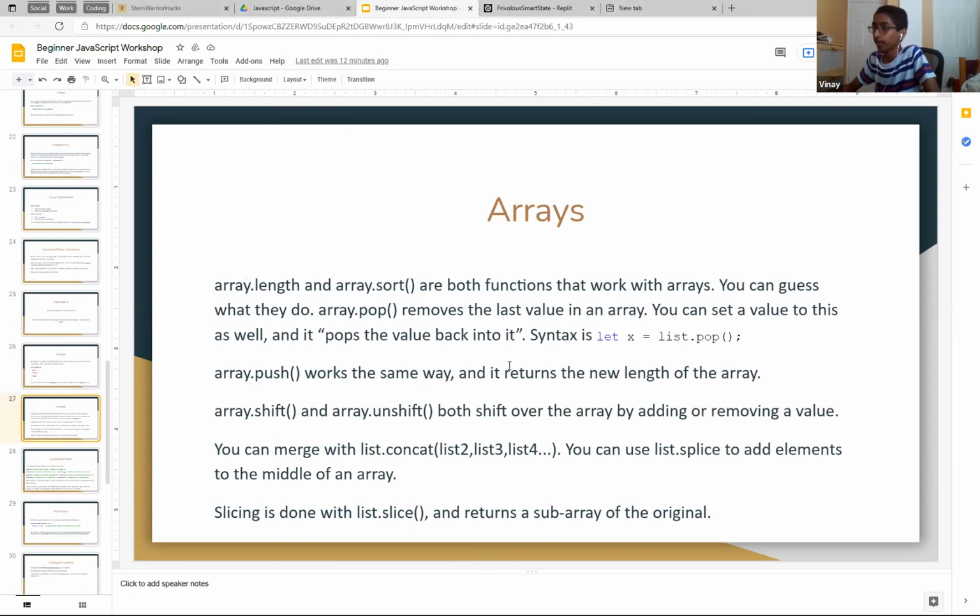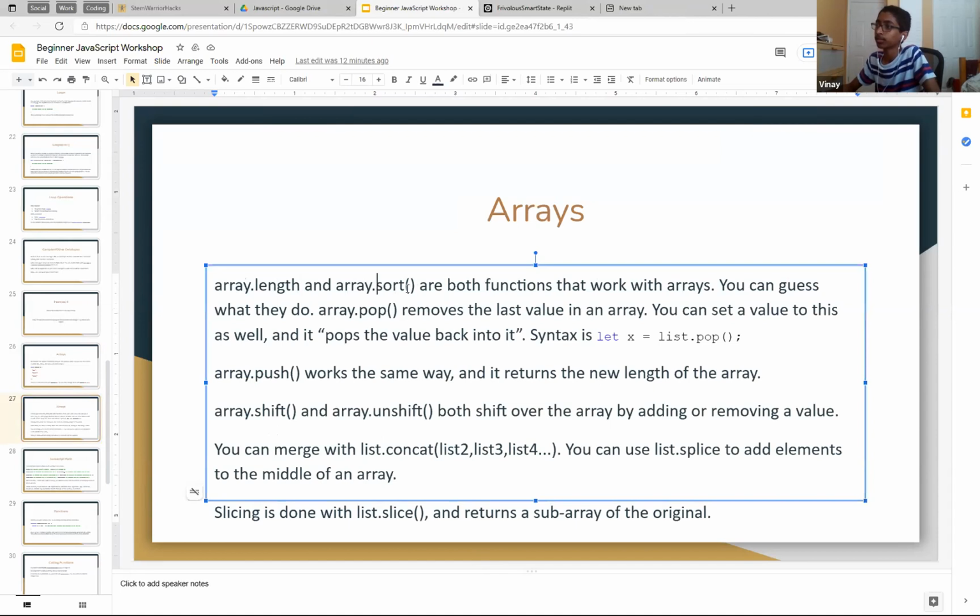Arrays. These are all methods of arrays. Array length and sort: length just finds the length, and sort just sorts. Array.pop removes the last value. You can set a value to this, and it pops the last value of the list into X.